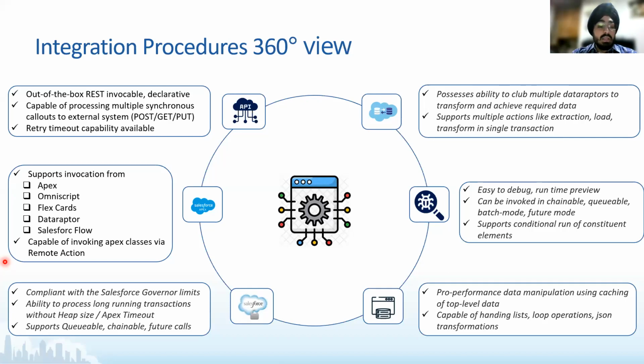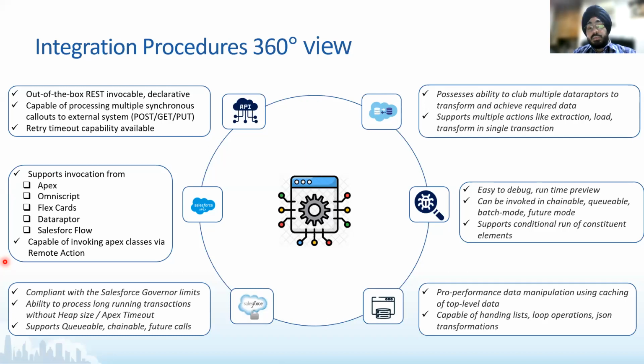That's it. And then it's of course compliant with Salesforce governor limits, but additionally, it provides you that capability of being queued, being chained, being queueable and chained, being invoked asynchronously using future. So all of that is actually available within integration procedures.